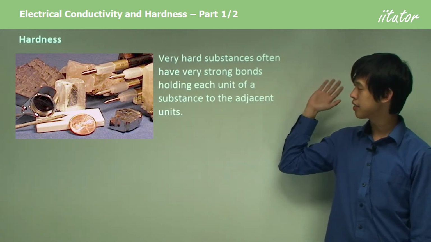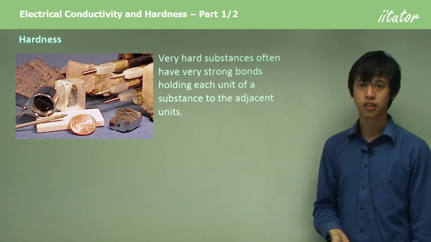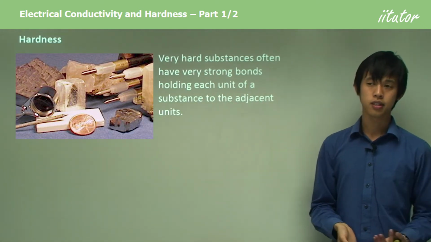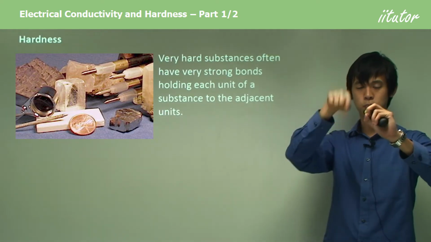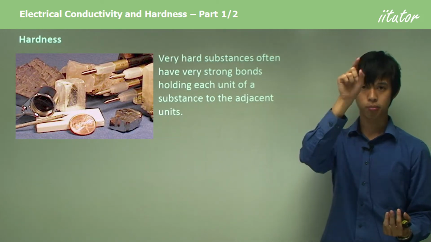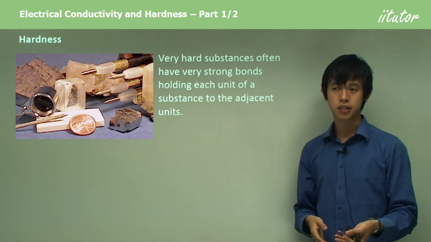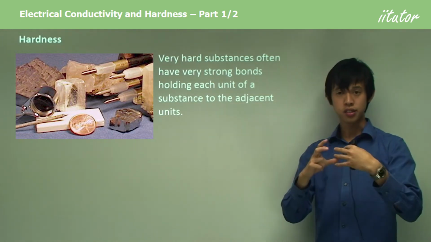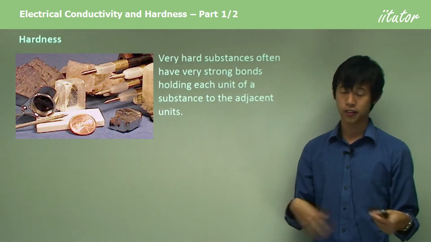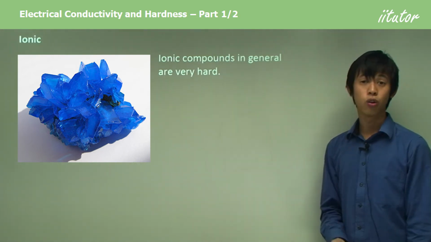Very hard substances often have very strong bonds holding each unit of a substance to the adjacent units. So if it's a covalent network substance, each unit is the atom, which is bonded to 4 adjacent atoms or more, whichever one. And in an ionic substance, it's the positive and negative charge, and that's the unit that we're talking about. If you have a very hard substance, each of the units is being held to adjacent units very, very strongly. So ionic compounds in general are all very hard.